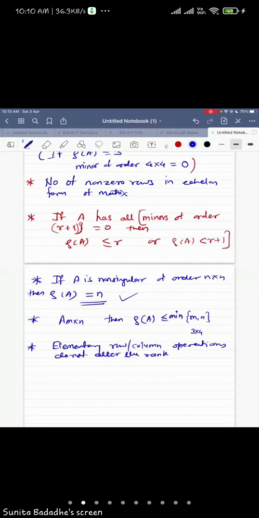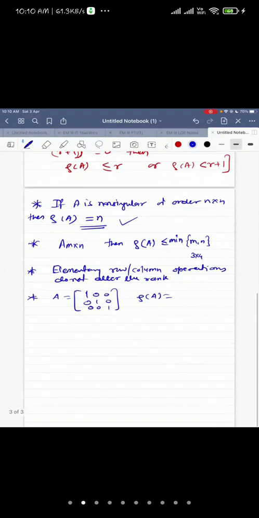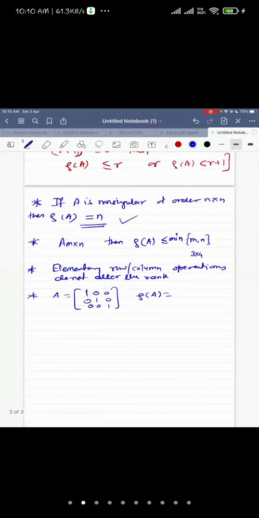Now, if I give you a matrix A of this type, what is the rank of this matrix? Answer quickly. If you are fast enough, I'll be able to take more questions, and I want a response from everyone. As I told you, I'm recording the responses. This chat is getting recorded, students. I'll come to know who has answered and who has not. You don't have to write anything today, or you can just note it down in short in your notebook, but detailed calculations we are not doing.